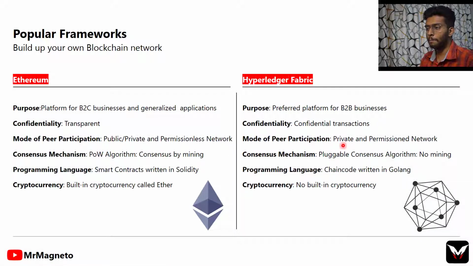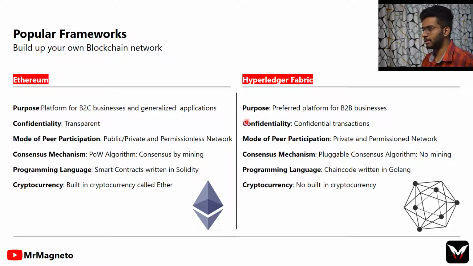Then moving on to the popular frameworks. Using these frameworks, we could build our own blockchain network. There are plenty of blockchain networks available in the market, and I'm just introducing you to two networks, that is Ethereum network and Hyperledger Fabric. Going with Ethereum, it is a blockchain network which uses the Solidity programming language to create smart contracts, and also uses POW or proof of work, or proof of stake, for consensus mining, and it uses a cryptocurrency which we call